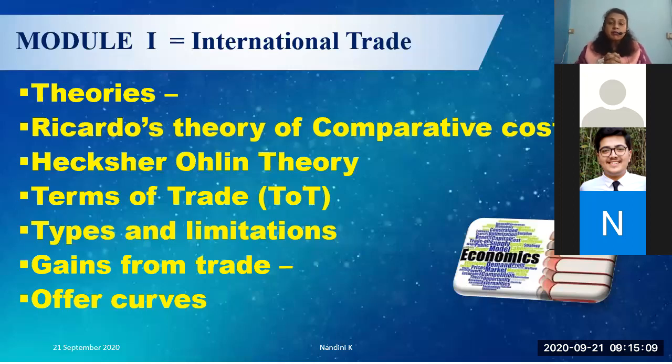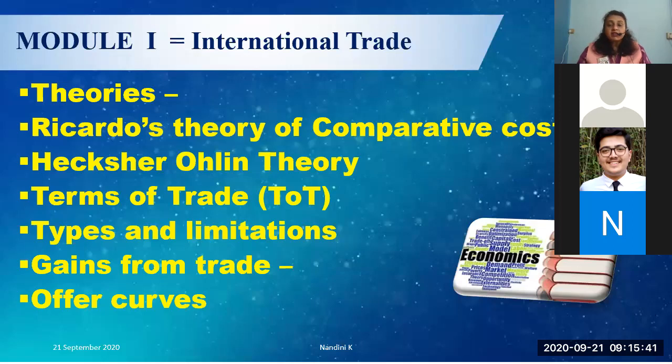You also must remember that Ricardian theory of comparative cost is not measured in terms of money. The cost of producing cloth or wine is always measured in terms of labor value, the necessary labor time taken to produce. I have always given you this example: it takes 5 hours to produce a chair and 10 hours to produce a table. So 2 chairs will exchange for 1 table. That is the rate of exchange, which depends upon the labor time, or labor value.